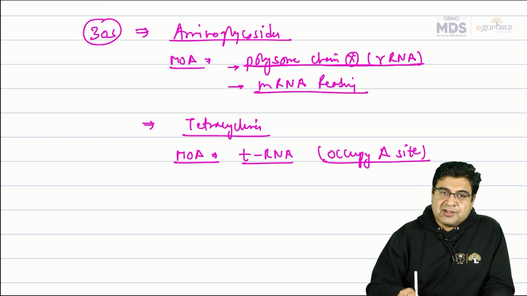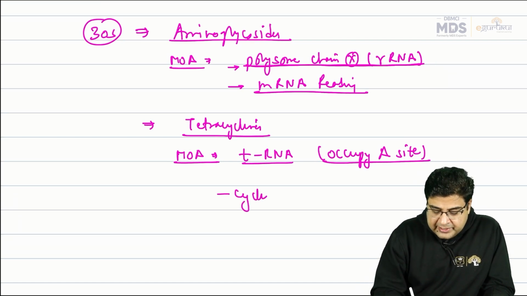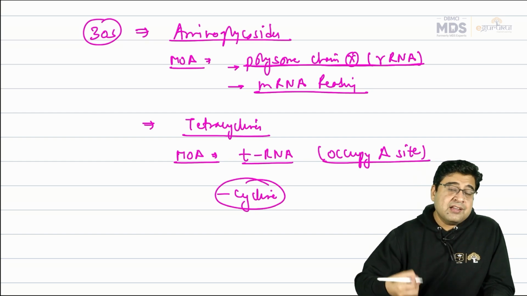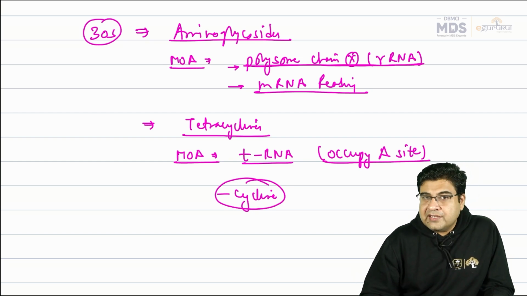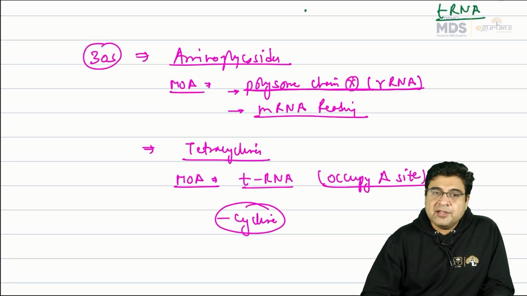So aminoglycosides and tetracyclines act on the 30S ribosome. Now any antibiotic that ends with the word cycline is a tetracycline group antibiotic. An example is tetracycline itself, which is an antibiotic, and also doxycycline and minocycline. All these medicines are tetracycline antibiotics.